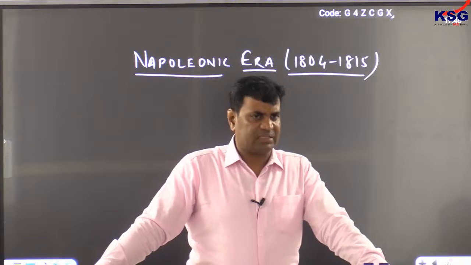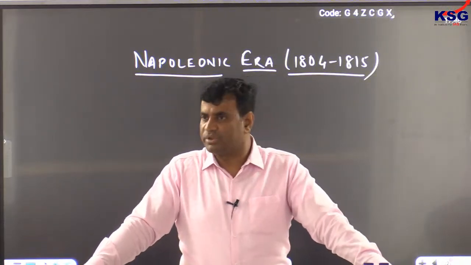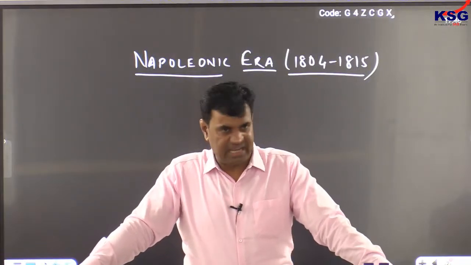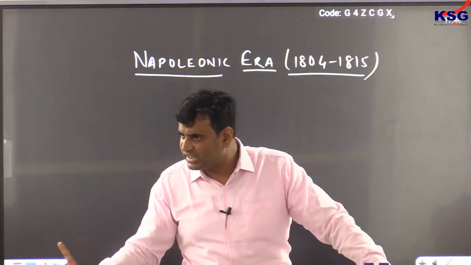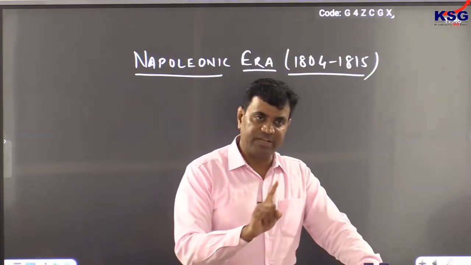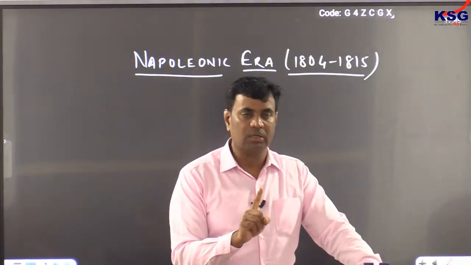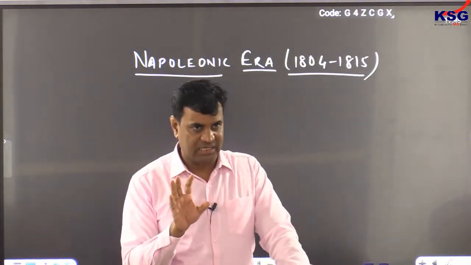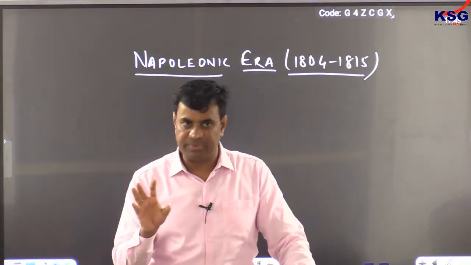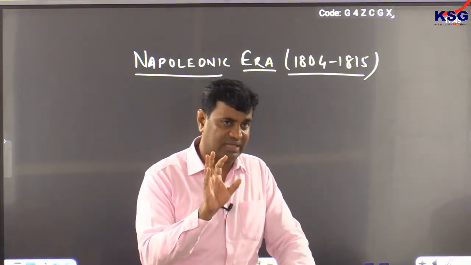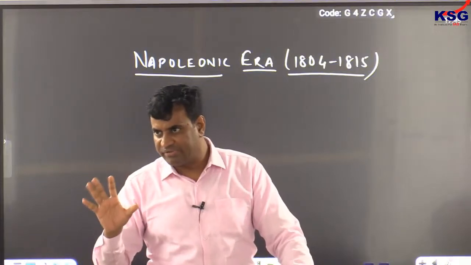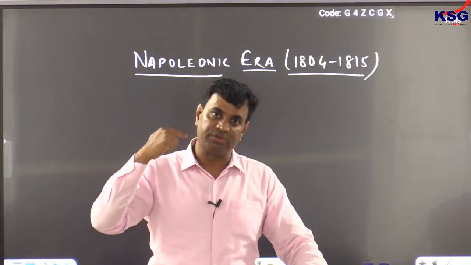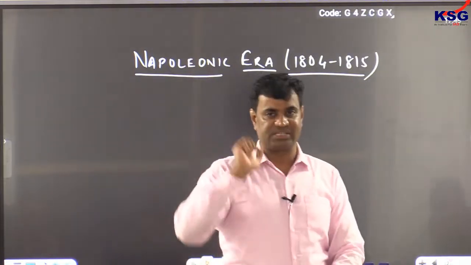In fact, Napoleon first of all decided to defeat the arch-rival of France, and the arch-rival of France was Britain. But Napoleon knew one thing very well. He cannot defeat Britain in an outright war because Britain was separated from European mainland through the English Channel. And on the naval front, Britain was the strongest power in the entire world. France did not have a strong navy to contest against Britain. So Napoleon decided to defeat Britain indirectly at this time.